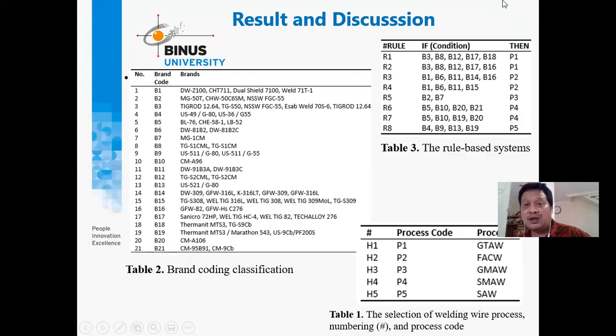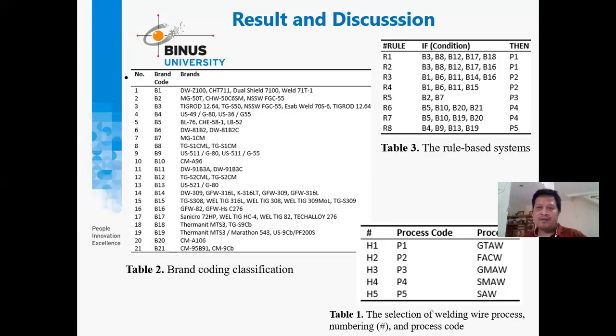We try to make the rule. If the condition for the rule R1 has B3, B8, B12, B17, B18, we can write it as P1. The same applies to table 2 and table 3. This comes from our conversation with the expert engineer on how to find out which category applies to each activity.